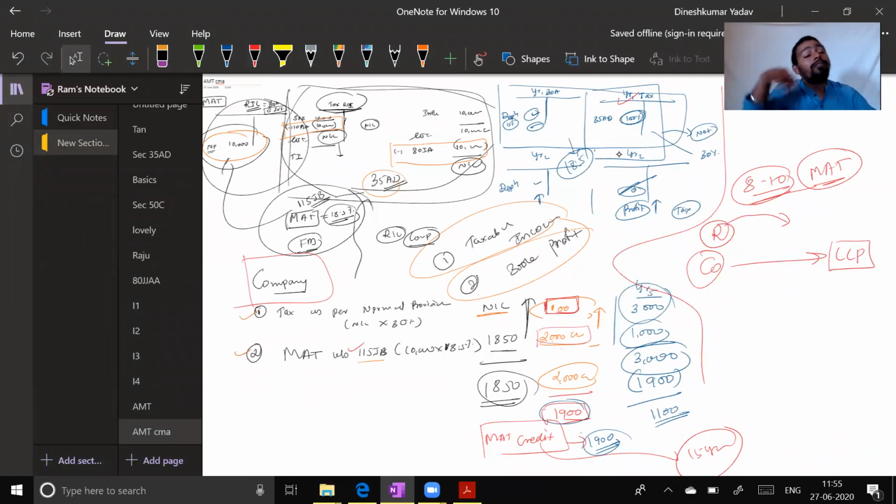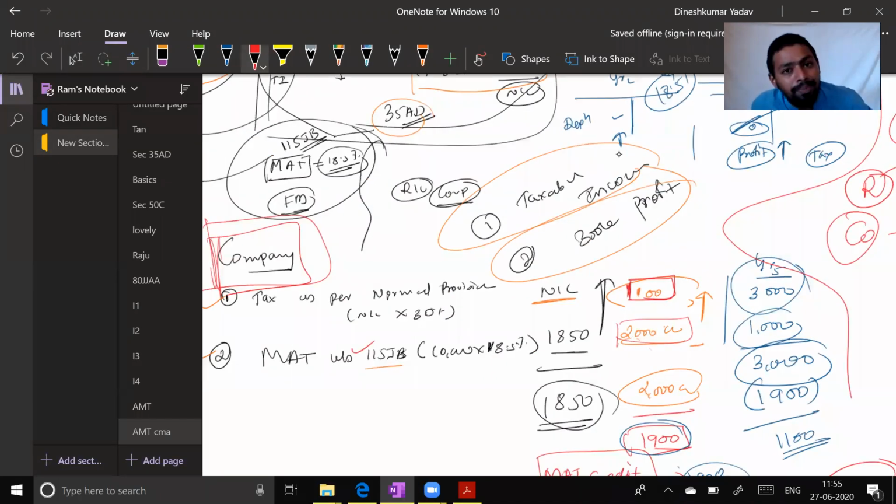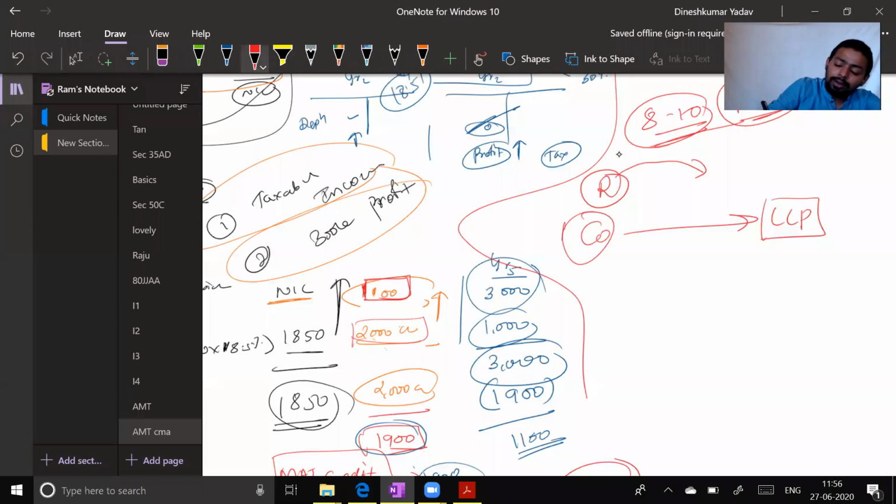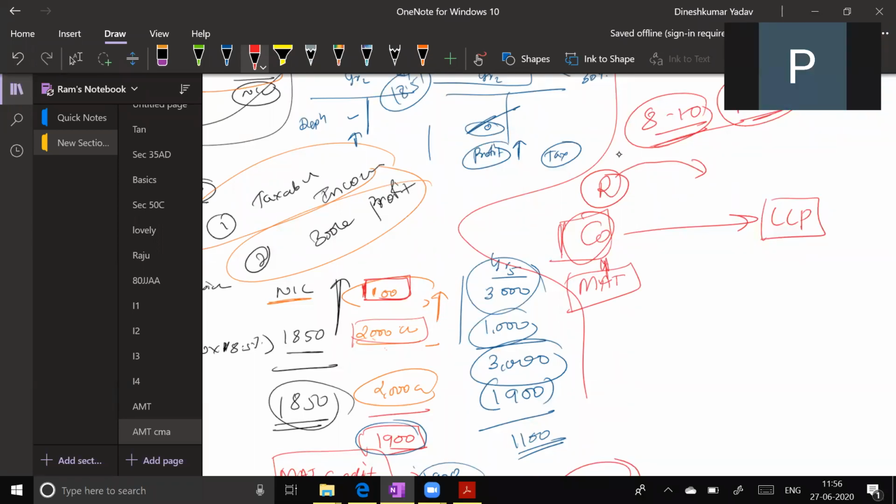MAT was applicable only on companies. These big organizations have small entities called subsidiaries, so they started converting their subsidiary companies, small companies, into LLPs, because MAT is applicable only to companies and not to LLPs. After a few years, doing research, the finance ministry came to know, oh my God, these people have started doing business in the name of LLP.